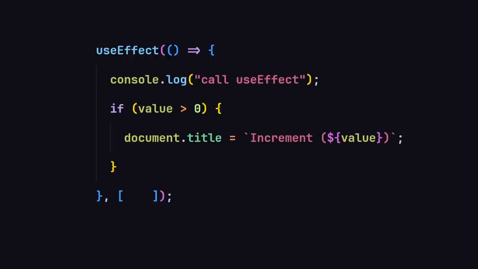But if we create some sort of state and provide the value of that state, anytime that state changes, the component will re-render and that callback function will fire. Okay, I know that was a lot of theory. Now let's get into the coding and then you'll get to know what I'm talking about.